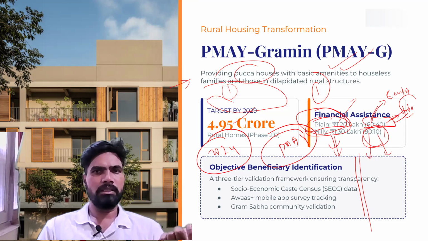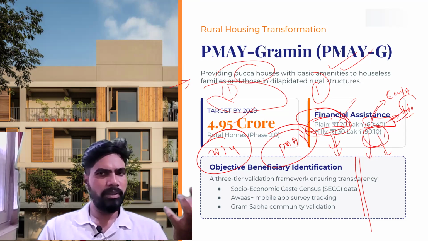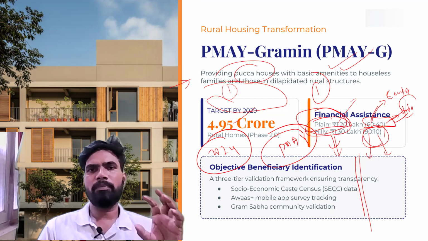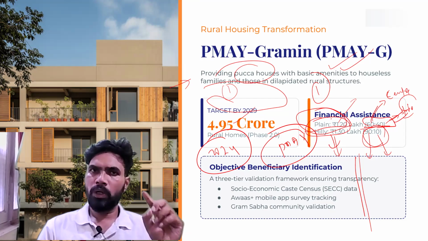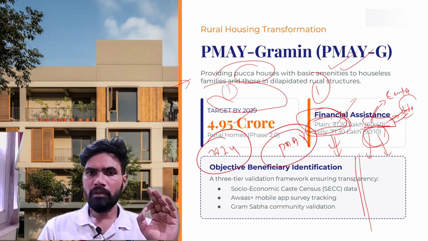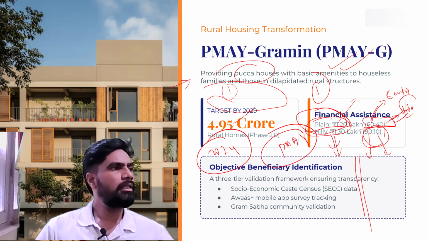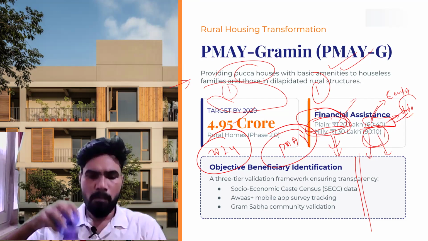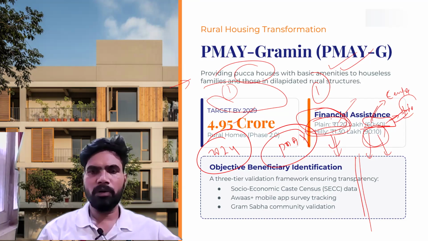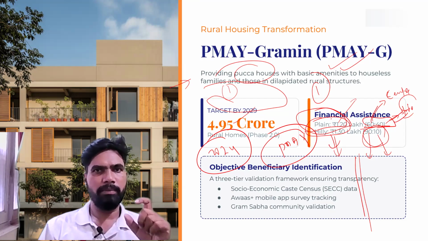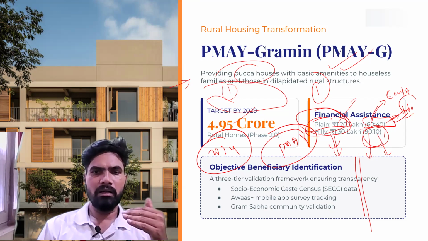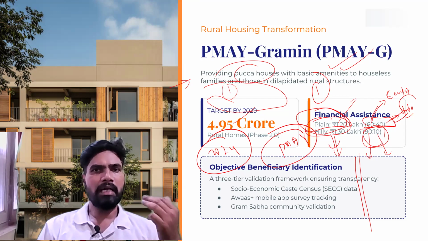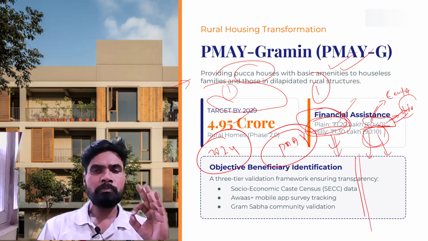So there were allegations earlier that when previous schemes were implemented, there was nepotism, and beneficiaries were not appropriately selected. To overcome that allegation and to objectively select the beneficiaries, without leaving out the people who actually require this benefit, a three-tier validation framework has been created so that transparency in beneficiary selection can be ensured.